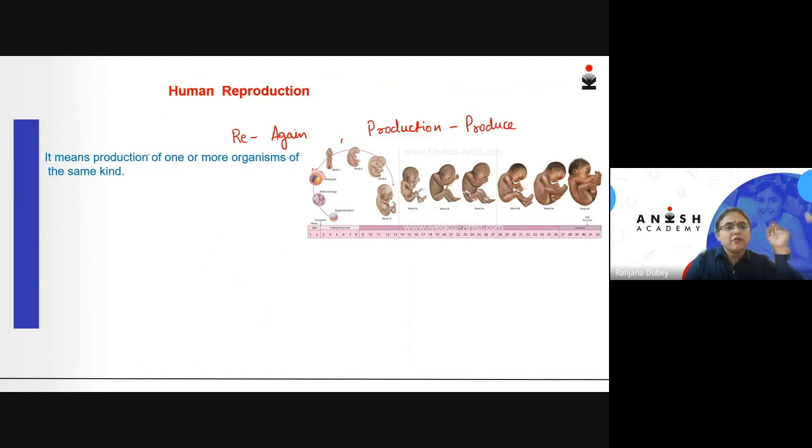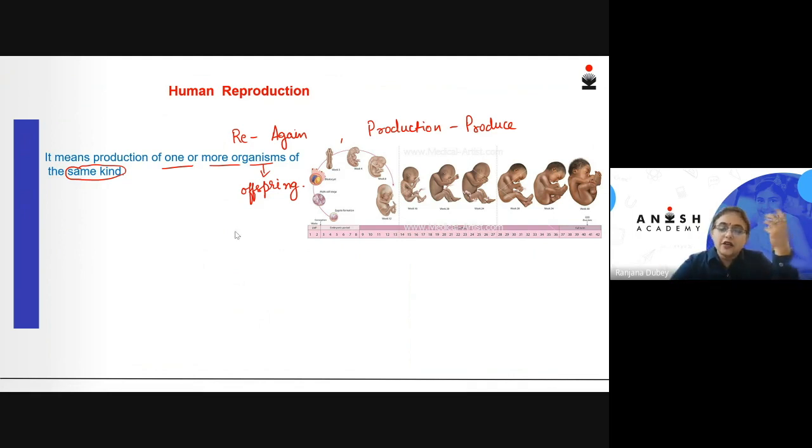So reproduction means production of one or more organisms of the same kind. Very important, one or more organisms or offsprings of the same kind. What will it ensure? This will ensure continuation or perpetuation of the species, as well as, if it is sexual reproduction, diversity and evolution are also very important components of reproduction.